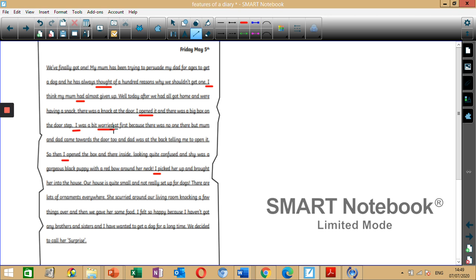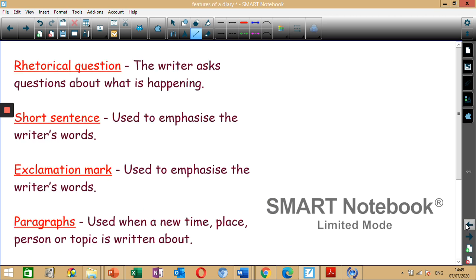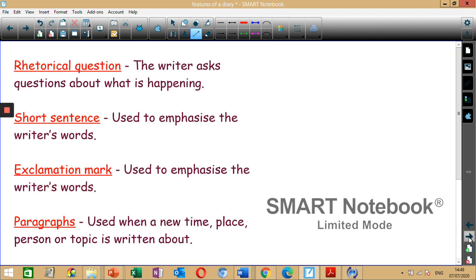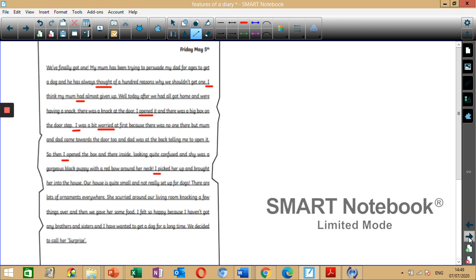What else is worried? It's also showing the thoughts and feelings of the person writing the diary. So if we just go back, it's known as self-reflection when the writer writes about the feelings, thoughts, hopes and fears. Or I felt so happy. So this is directly telling us how the writer is feeling. So we're not inferring over here.